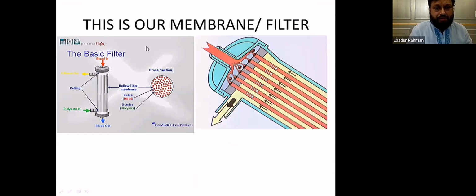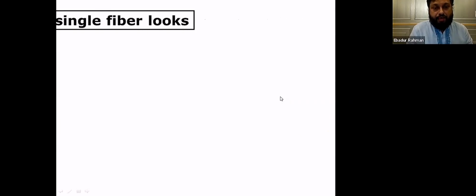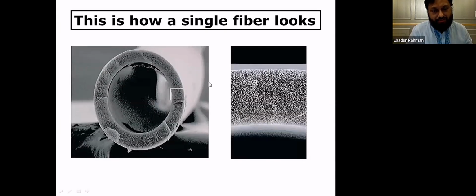This is the membrane, which is a hollow fiber membrane, and you have multiple small tubular structures. These are actually hollow membranes, and this is how it looks. So the blood goes through this membrane, and you have the dialysate across the membrane, and the diffusion takes place across this membrane. This is what a single fiber looks like.